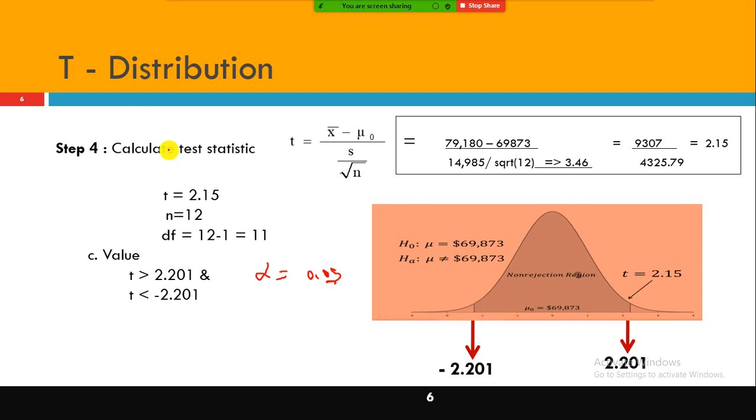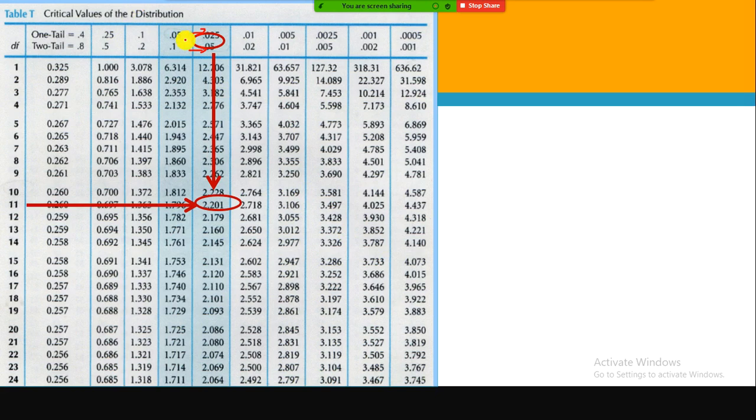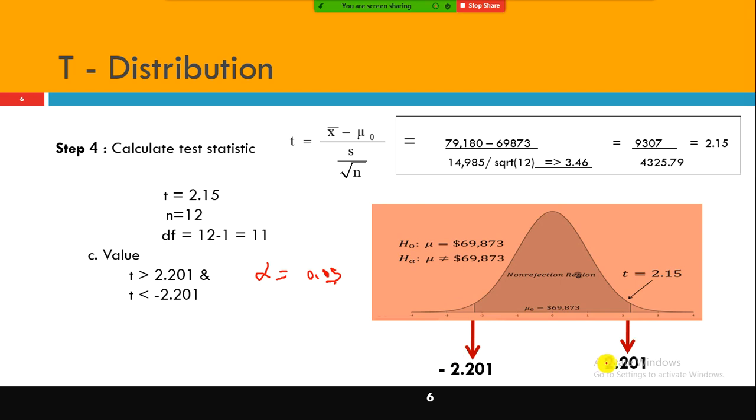Fine. So in this case, if you do a lookup here, two tail and degrees of freedom is 11, where it is 2.201. 2.201 on the right side, and on the left side negative 2.201.